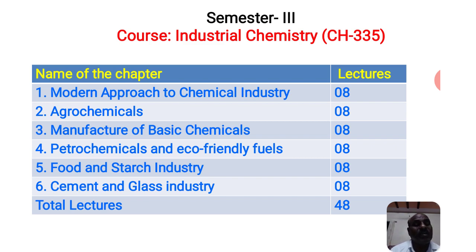You remember, this chapter is very important and related to us. So consider all the 6 chapters of this semester, which are related to each other: agrochemicals, basic chemicals, fuels, food, cement, and glass industry.